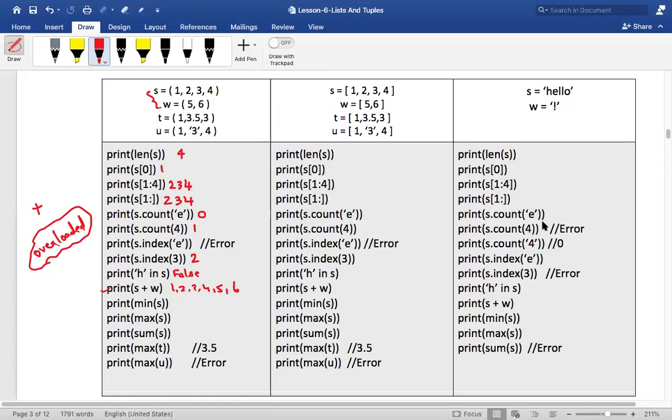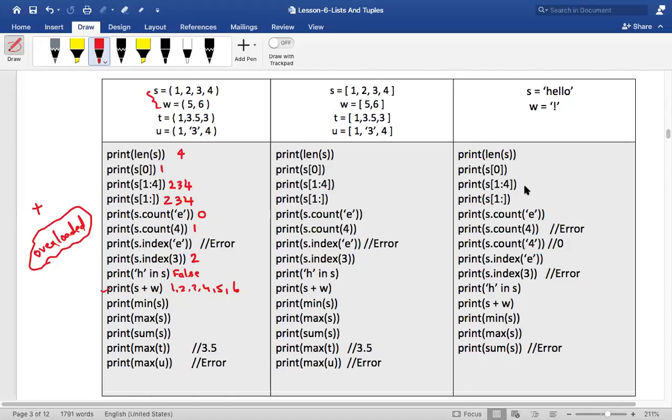Here we are not changing either S or W. What the interpreter does is take a copy of S and a copy of W, and both are concatenated in some other memory location, not in the memory location of S or W. The interpreter creates a new tuple. Good question, a wonderful doubt.